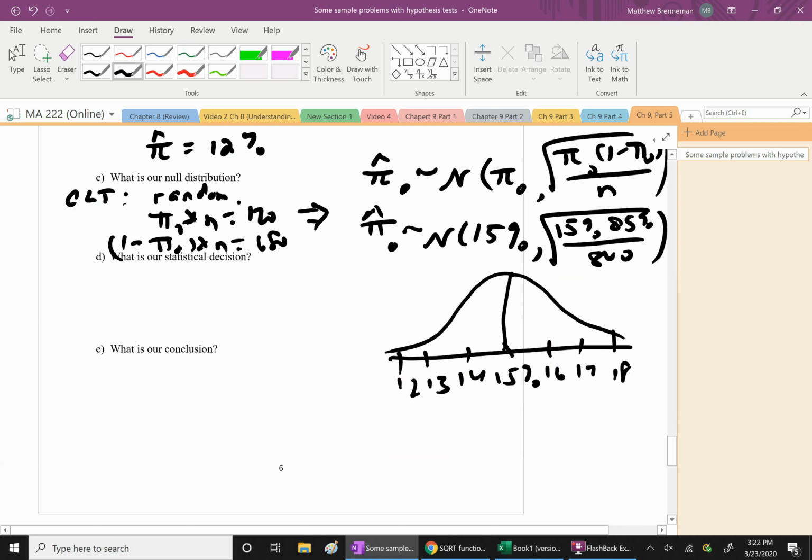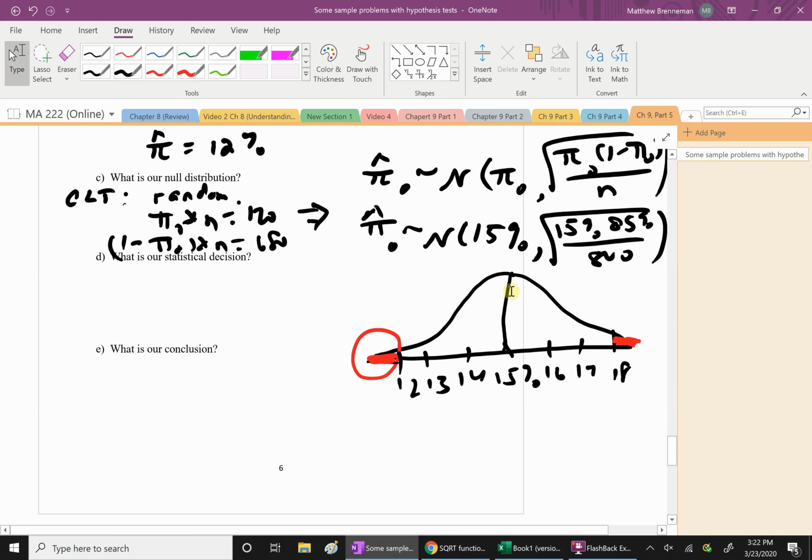And we got 12%. The way we compute the p-value for a two-tailed test is I compute the area in this tail, and then multiply it by 2. You have to be careful, because if I had 18%, I'd have to use 1 minus NORM.DIST. But here I was able to use NORM.DIST. So this is what I computed, but I have to multiply it by 2.